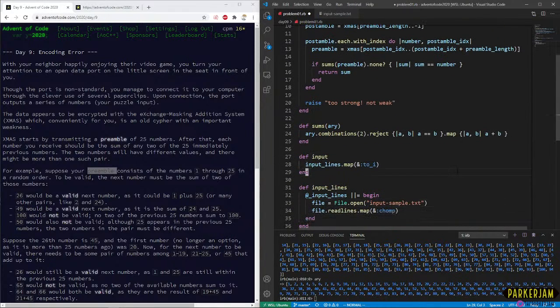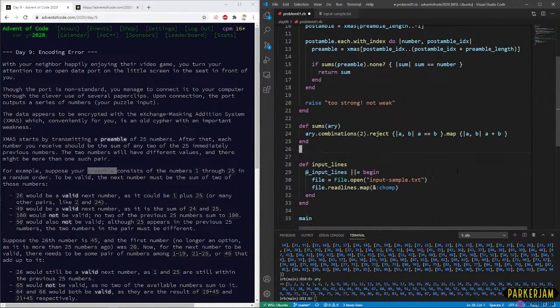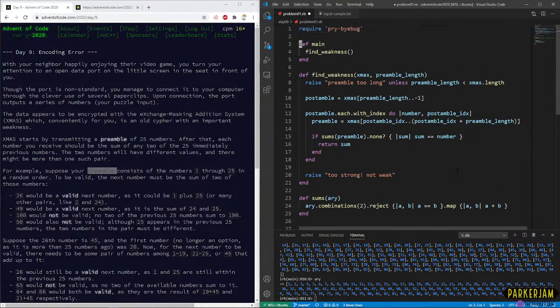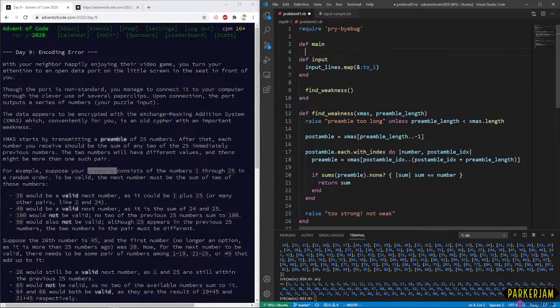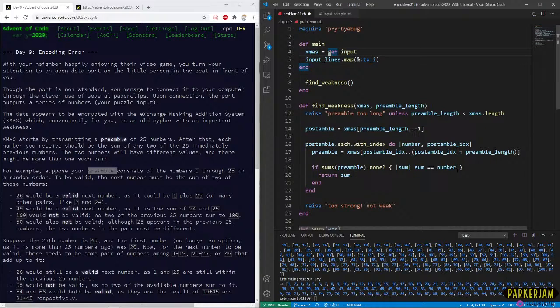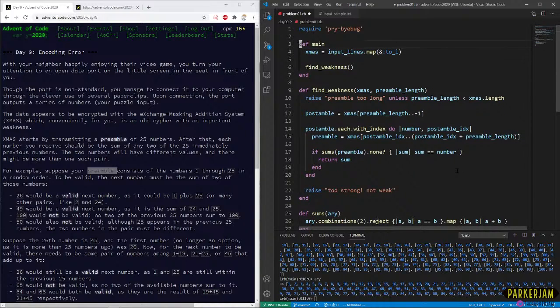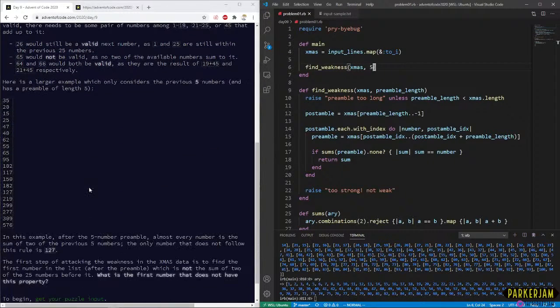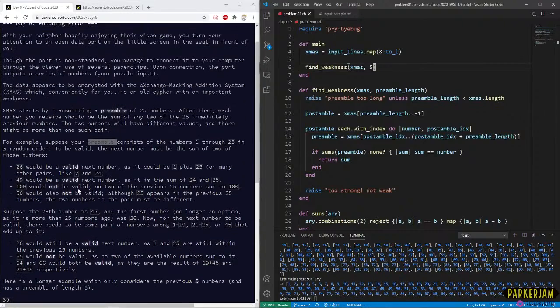I don't know if I actually like input as being a method there. Let's just do this. Equals input line. Okay, why am I retyping this? Make that go away. And for our test example here, the preamble is 5 units long.